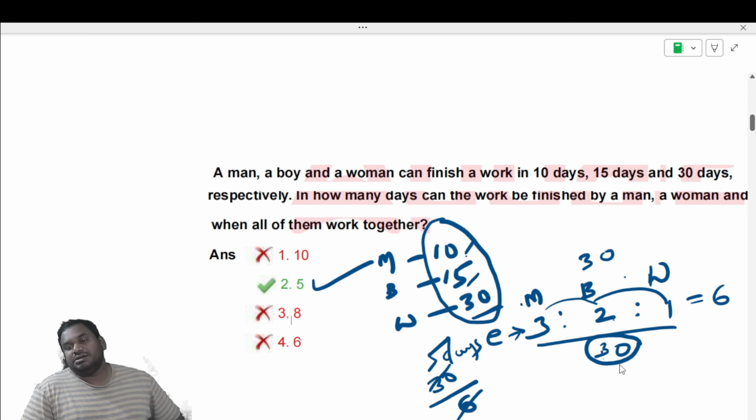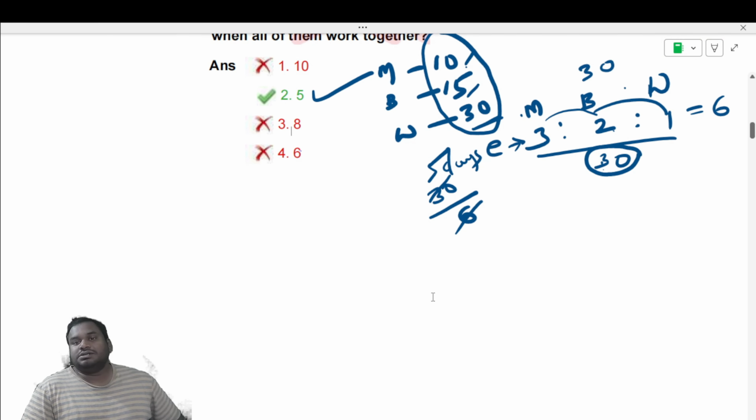After finding the LCM, you divide this 30 by 10, 15 and 30 to get their efficiencies, that is 3 is to 2 is to 1. So when all of them work together, the efficiency will become 6. Total work is 30 and the efficiency is 6, so you will get 5 days as the number of days required to complete the work when all of them work together.